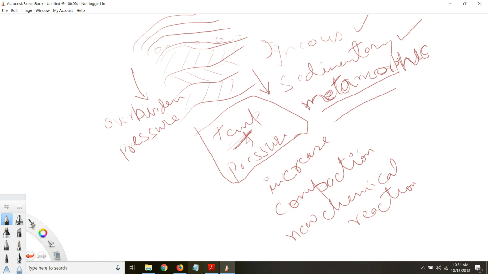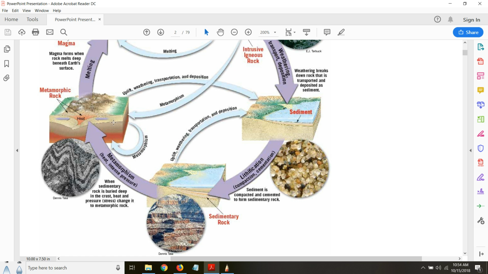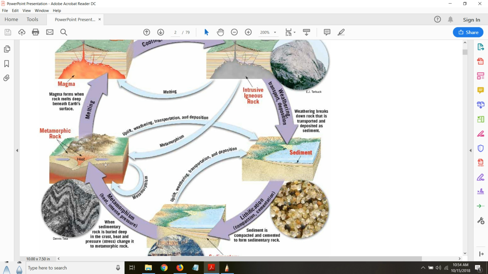So let's go back to your schematic here. Metamorphism due to heat and intense pressure. When sedimentary rock is buried deep in the crust, heat and pressure or stress change it to metamorphic rock. And here it is. You can see this third type of rock called metamorphic rock is formed due to intense or increased heat and pressure in the interior of the earth.